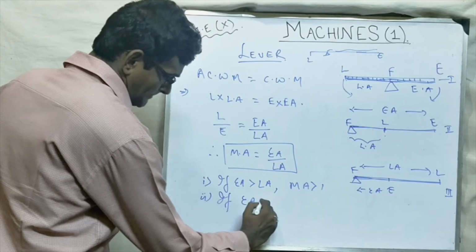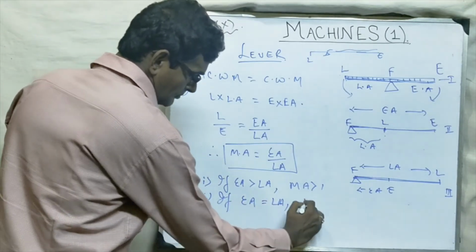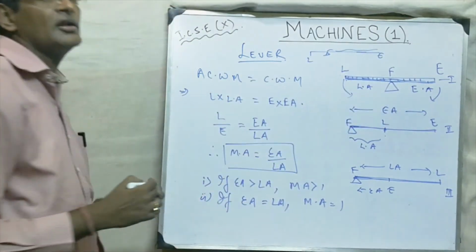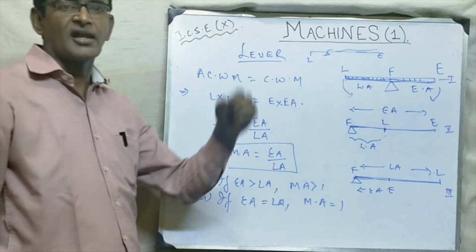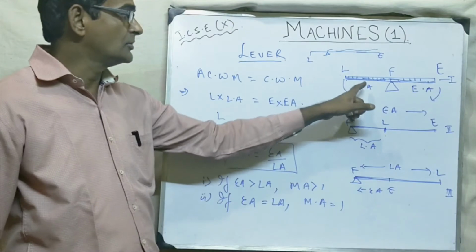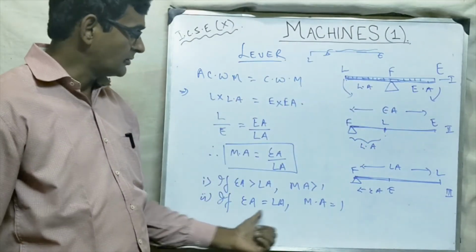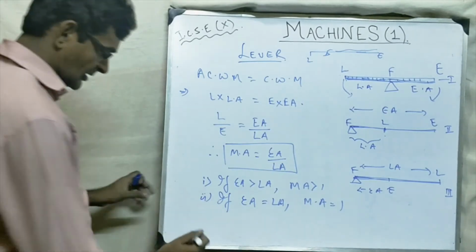If effort arm is equal to load arm, MA is equal to 1. It is possible only in case of class 1 lever, as we have seen in the taraju, the physical balance used by the vegetable sellers. Load arm, effort arm. Okay. MA equal to 1. Number 3.